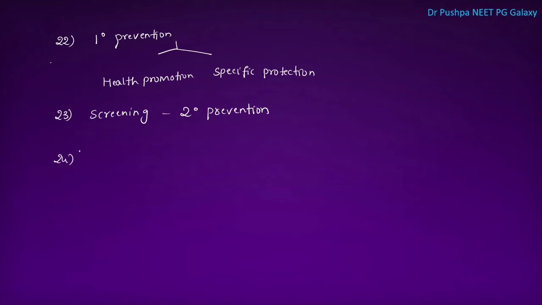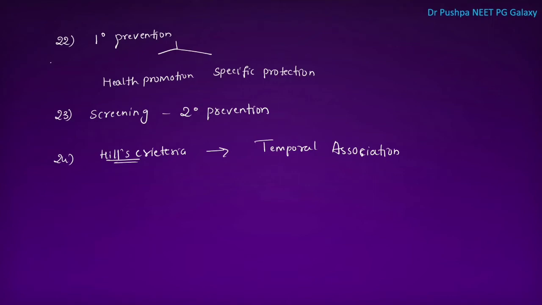Next one is, what is the most important criteria in Hill's criteria of causation? Most important criteria is temporal association. Hill's criteria of causation includes 8 criteria, but most important is temporal association.